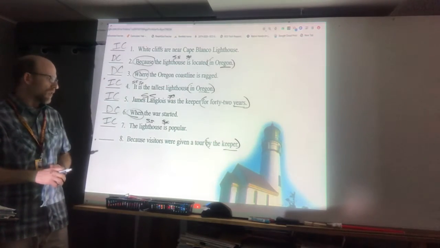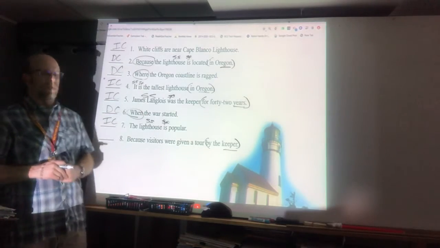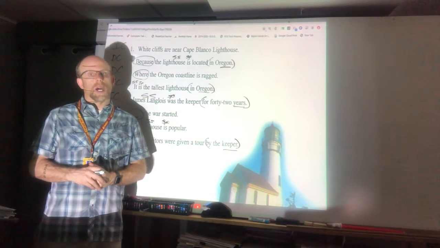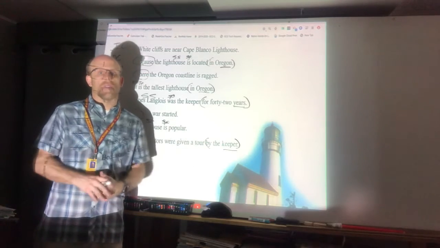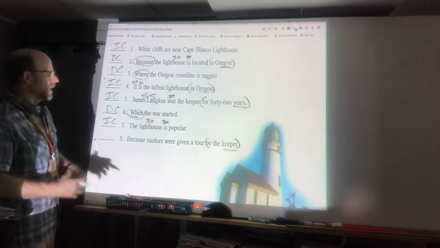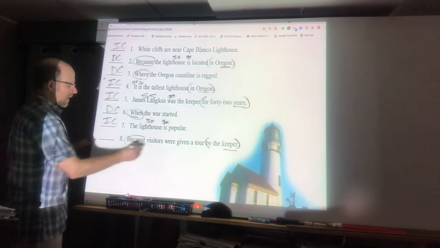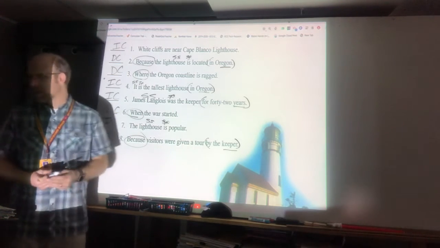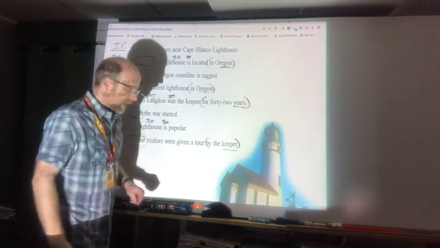Number 8, because visitors were given a tour by the keeper. Because visitors were given a tour by the keeper, they now knew a lot about the lighthouse. Because visitors were given a tour by the lightkeeper, they felt more knowledgeable. Okay, that would complete the sentence, but it's not a complete sentence because right now it doesn't finish its thought. So because needs to get out of there, and we've got a dependent clause. Okay, that is the information that you guys have there.